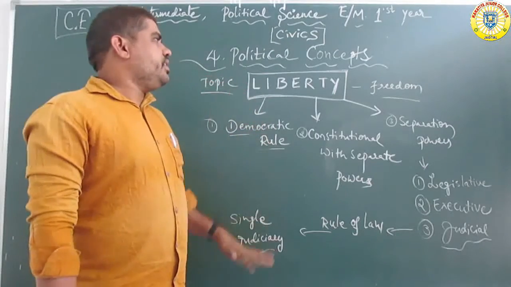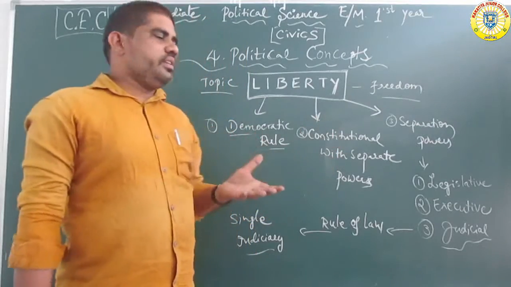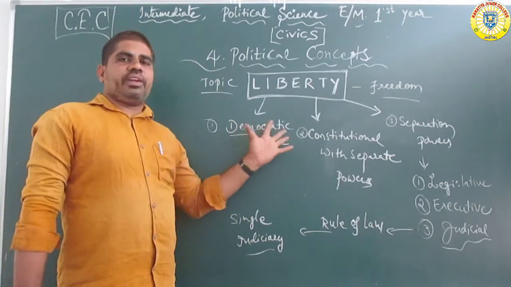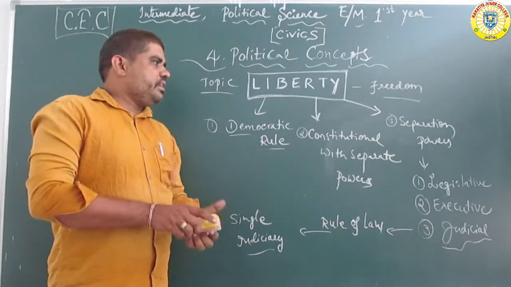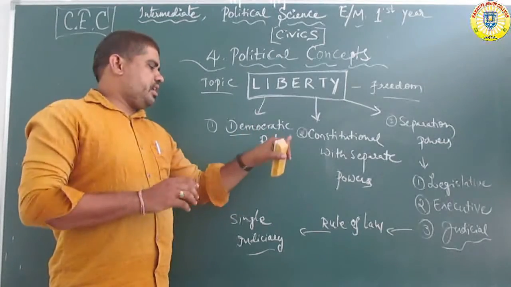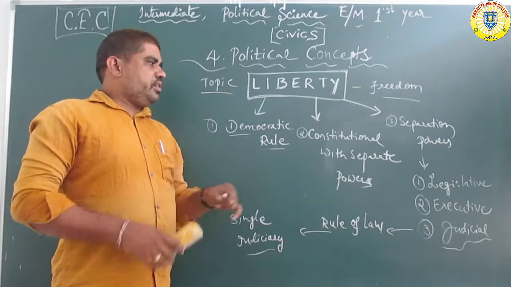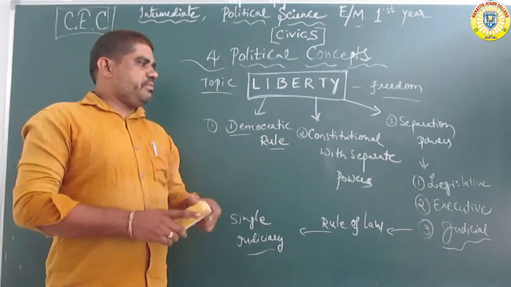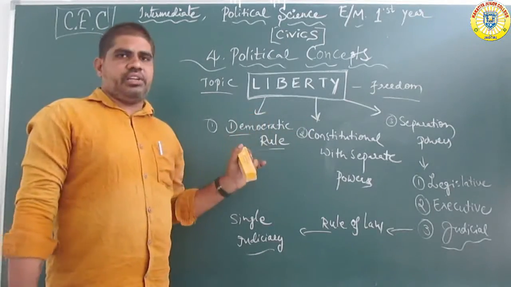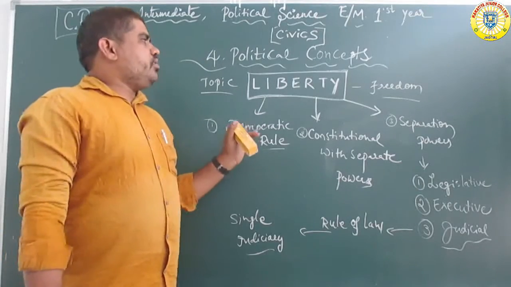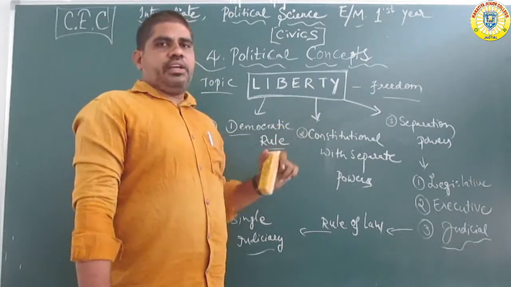Okay, children. We discussed liberty and freedom today. Here mainly there are three types of categories: democratic rule, constitutional, and separation of powers. Constitutional with separate powers is also there. Next, separation of powers under the legislatives, executives, and next judicial. Okay. Today we completed this topic, liberty.